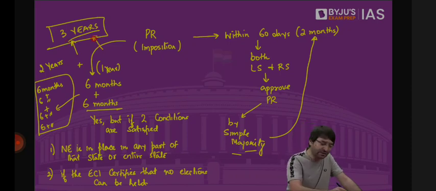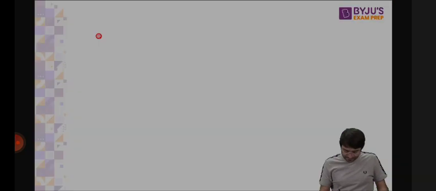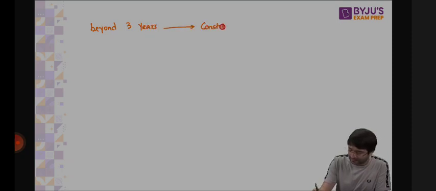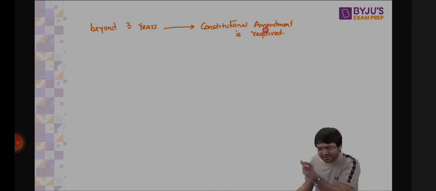This is mentioned in the constitution. But in Punjab, president's rule was extended for 5 years, first for 4 years, then for 5 years. How is that possible? Because if you want to extend president's rule in a particular state beyond 3 years, then a constitutional amendment is required. If the constitution says something, you can't go against the constitution. The only way you can do that is change the constitution. If the constitution says the maximum validity of president's rule is 3 years, subject to 2 conditions, and you want to go beyond 3 years, then you have to change the constitution. And for Punjab, the constitution was changed.